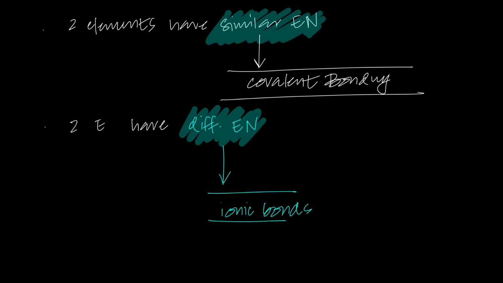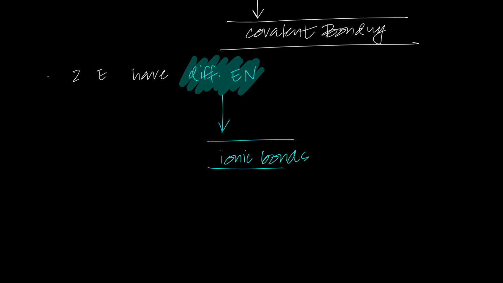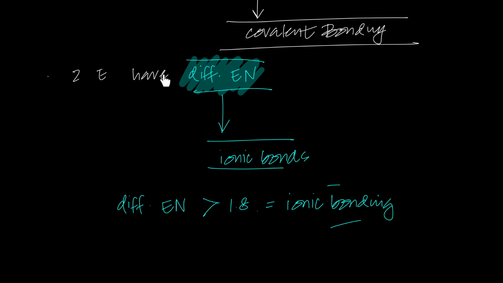And roughly speaking, if the electronegativity difference is more than 1.8, there's no set rule to it, but normally when the electronegativity difference is larger than 1.8, it forms ionic bonds. Because we realize that the larger the difference between electronegativities, the more ionic bonding is favored. So how much larger? Roughly, if the difference is about 1.8 or more, they'll favor ionic bonding. If the difference is below 1.8, they'll favor covalent bonding, right?